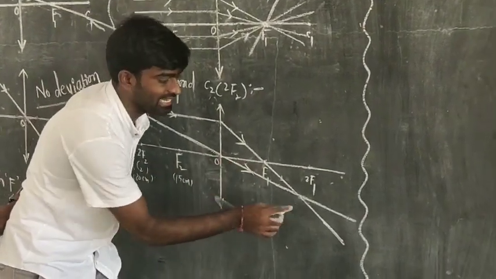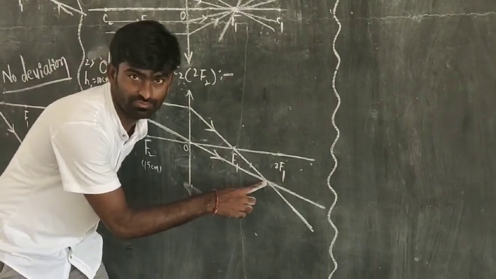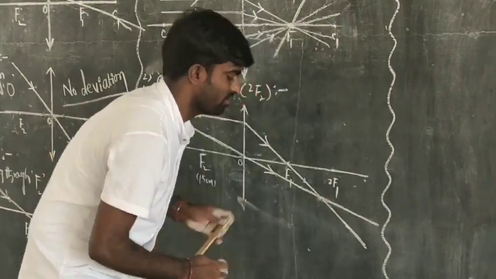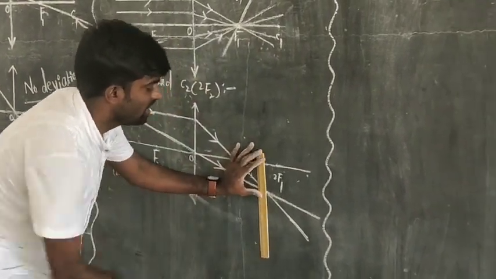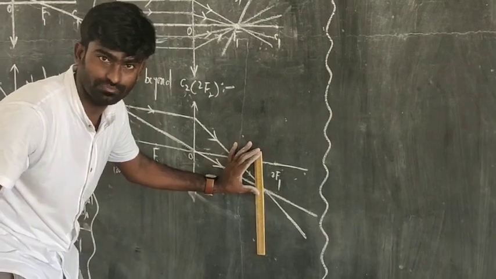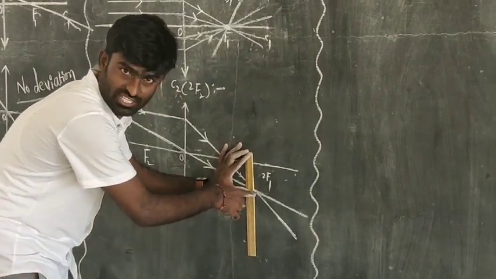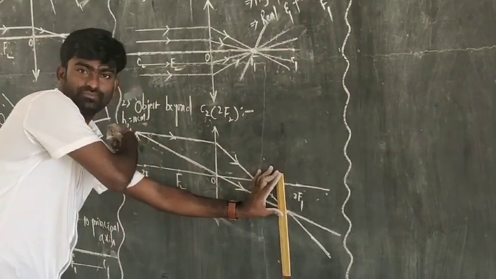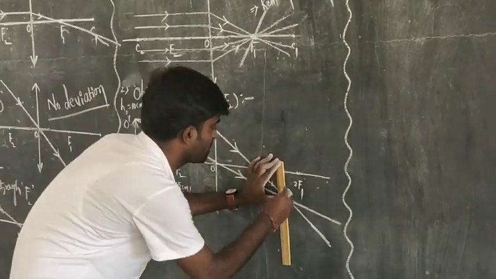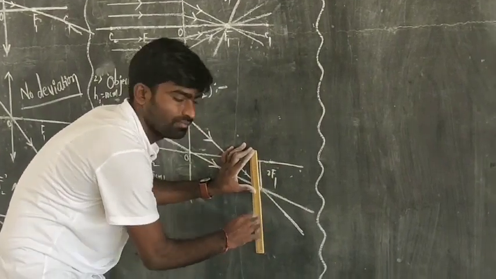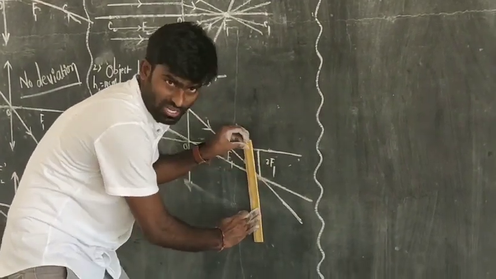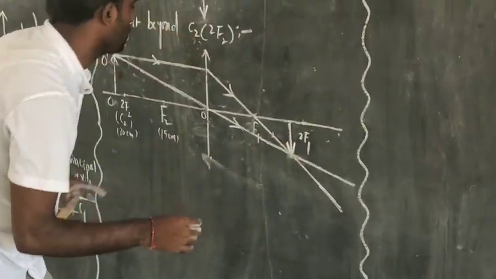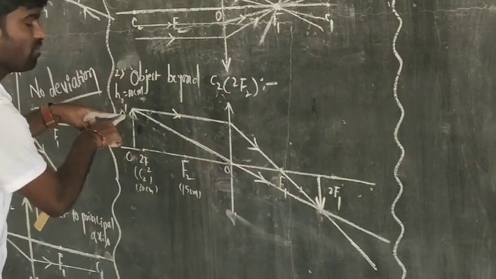Both of these two light rays are intersecting at a point. Now let us draw a vertical line from the point of intersection to the principal axis to get the image of the object. So we have drawn a vertical line, and this is the image of the O dash.